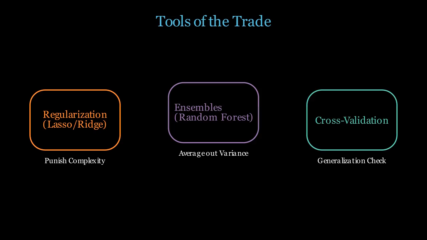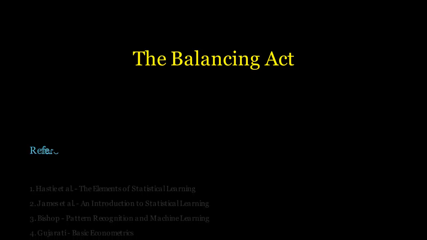In summary, the journey from statistics to machine learning is a balancing act. We moved from rigid models that were stubborn, high bias, to flexible models that are distracted, high variance. Mastering the bias-variance trade-off is the difference between a model that looks good on paper and a model that works in the real world.